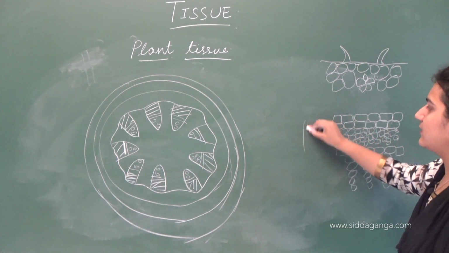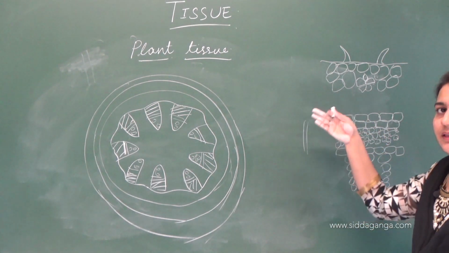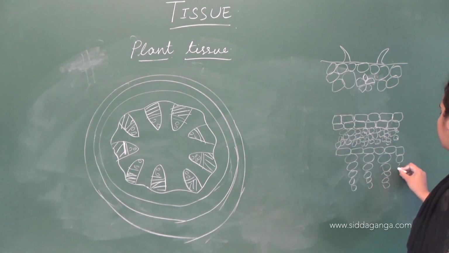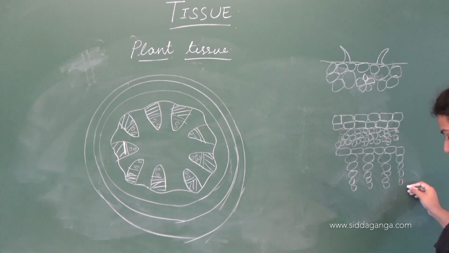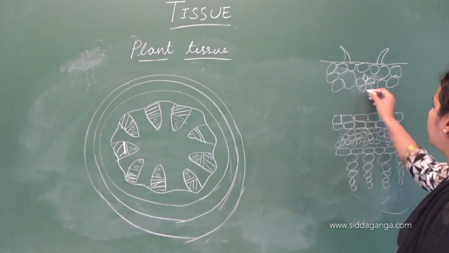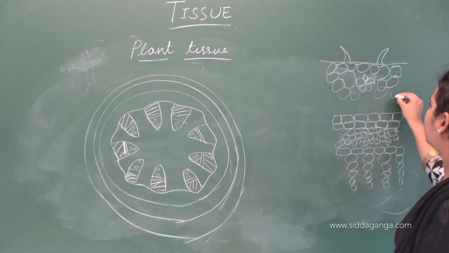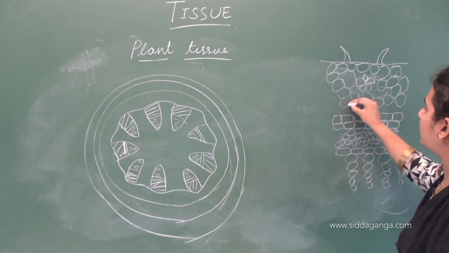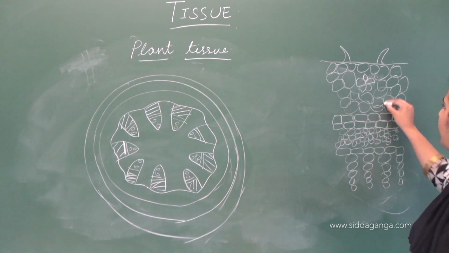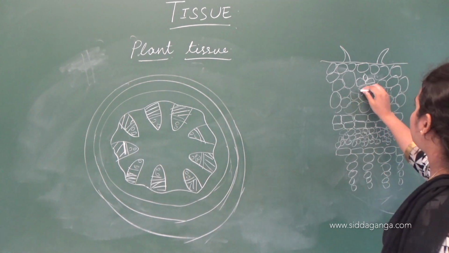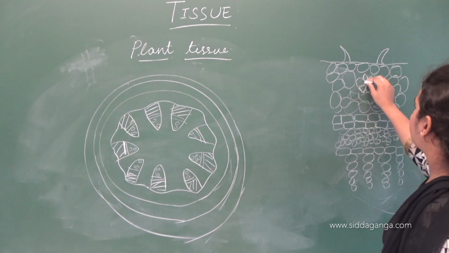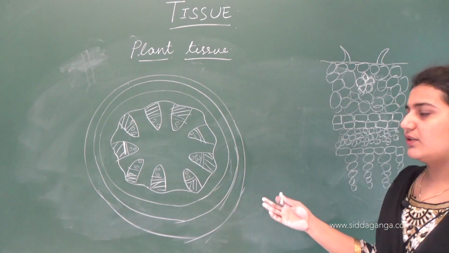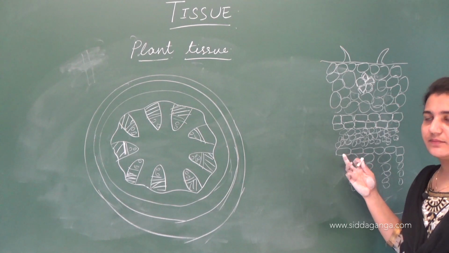If this is the stem and you cut it lengthwise, that is a vertical section or longitudinal section. Again, here everywhere all these cells are present. Do refer to the textbook for the diagram. So this is a cross section and this is the longitudinal section of the stem.